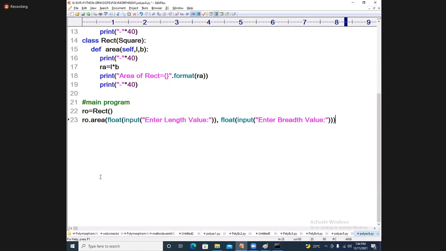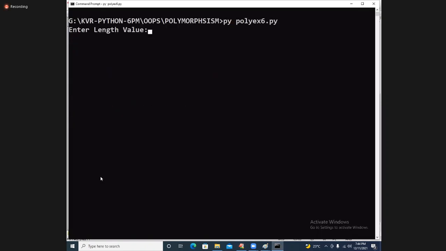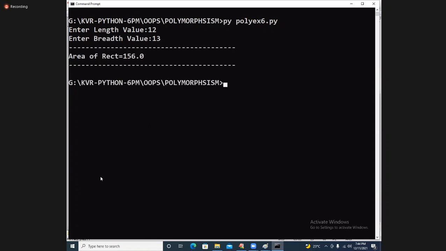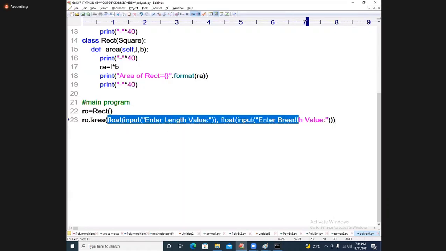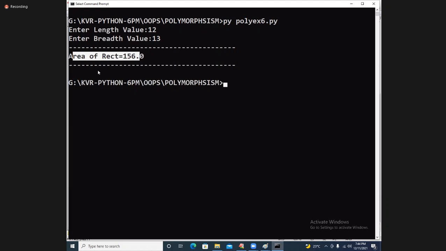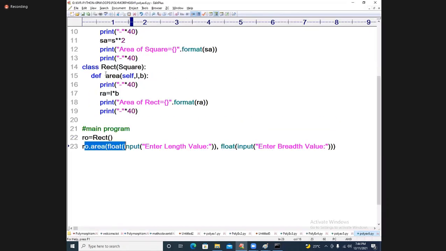Call it. Now see that, students, all of you, execute. Enter the length value 12. Enter the breadth value 13. Output is coming. Beautiful. I am writing in the same line, area function. Got the result. Such a type of function is going to this place.